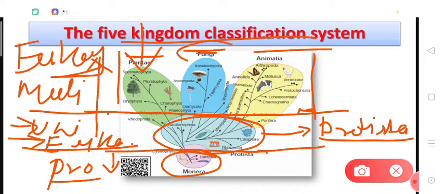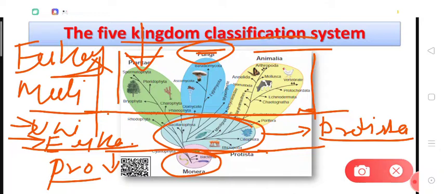Now the organisms which had saprotrophic mode of nutrition. Saprotrophic means a mode of nutrition in which the organism absorbs the food material from an outside source, from dead and decaying organic material. For example, if we talk about a fungus growing on a bread or on a wood, the fungus will release certain digestive enzymes on that decaying organic material, digest that wood, digest that decaying leather, and absorb the digested food materials into its cells.